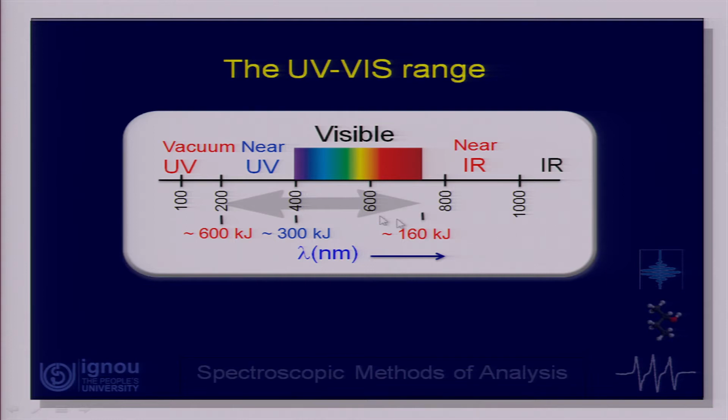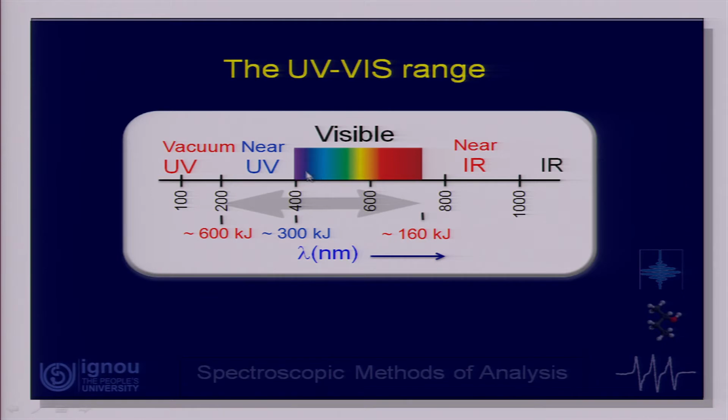And how to remember this region? Let us look at the visible spectrum. It is from around 380, 390 nanometers, about 400 nanometers, to about 780 nanometers. So, this is my VIBGYOR. Now, the region beyond this red is called infrared, and the region below this violet part is called ultraviolet.